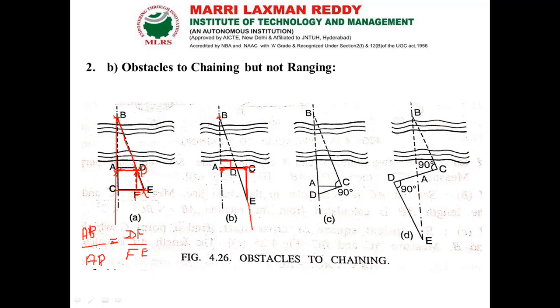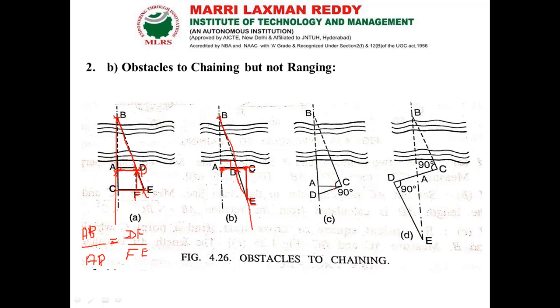Then choose one point from which B is bisectable. If it is bisected, you extend that line, and it will bisect the previous line CE. That bisection point is called E. With the help of similar triangles you can get the distance of AB.